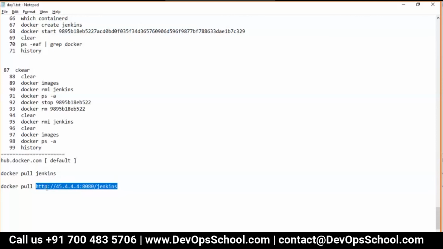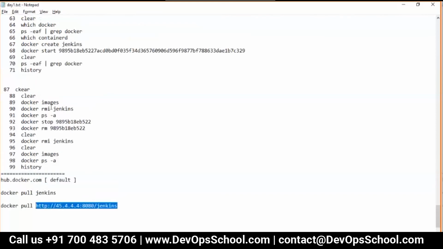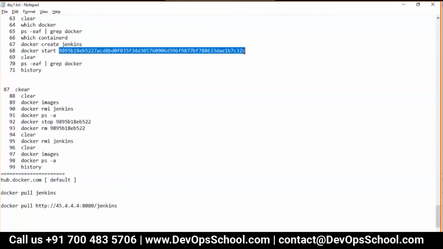So basically, when you're creating a container, that Jenkins container, and you get a container ID, right? If you see line number 68, it gives a big container ID when you're doing Docker start on that container ID. But when you're doing a Docker PS, the container ID is coming as a small section of that big container ID. So are those the same value, or which one should we use? It's the same value.